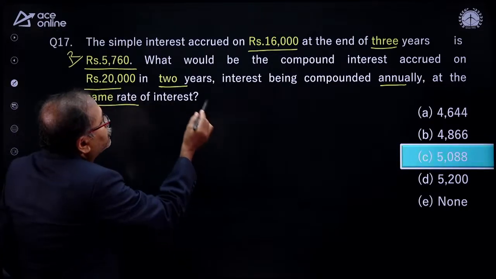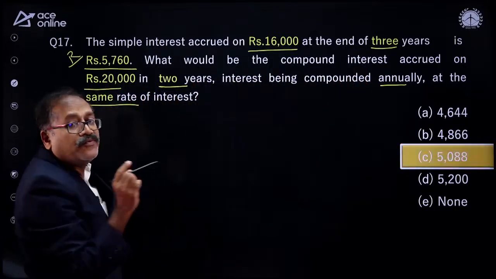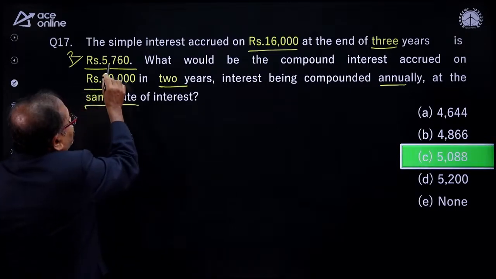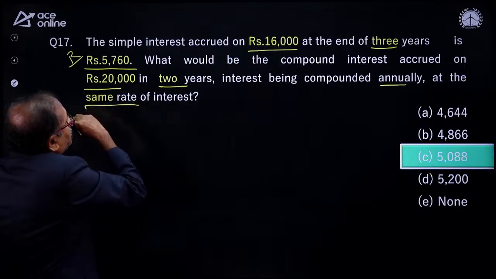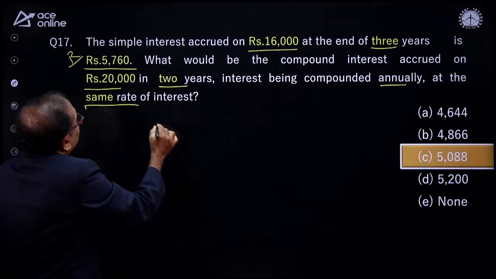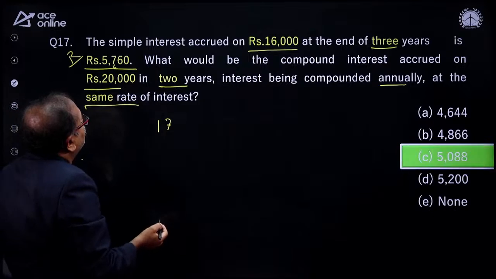Okay, fine. So what is the question here? In 3 years, you are getting an interest of 5,760. Then in 1 year, how much will you get? That is, divide this by 3. So when you divide this by 3, 17, 3 is 51. And I am left with 6 over here.